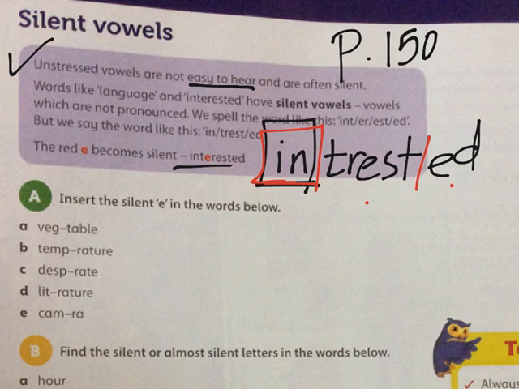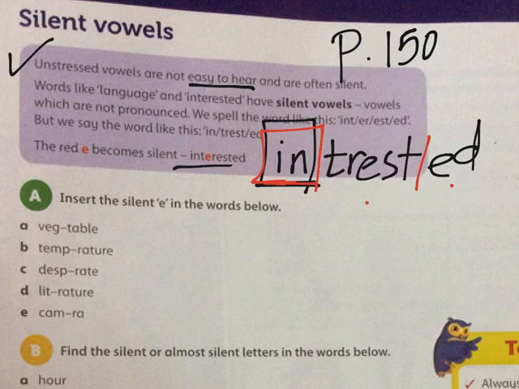Or interested, this is also not right. The correct pronunciation is interested. It's like you're pressing this letter here.